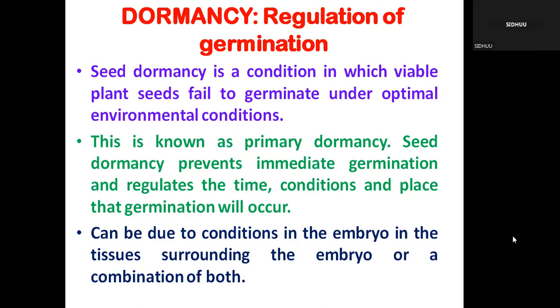The seed dormancy may be of primary dormancy, which prevents immediate germination and regulates the time, conditions, and place that germination will occur. The seed dormancy can be due to conditions in the embryo, in the tissue surrounding the embryo, or a combination of both.